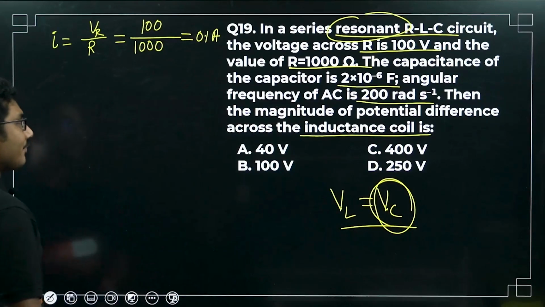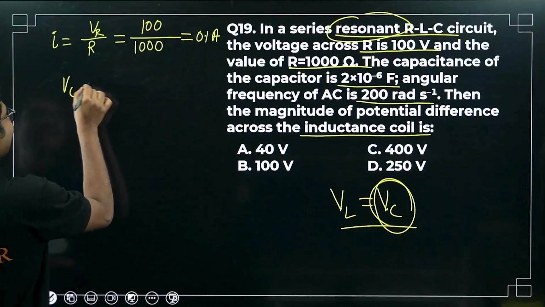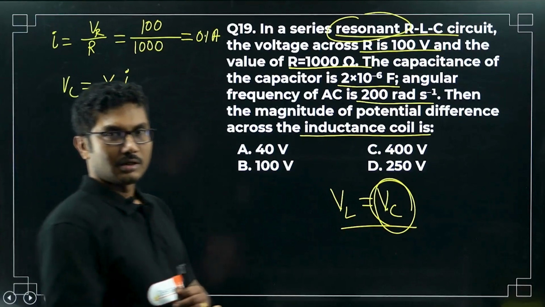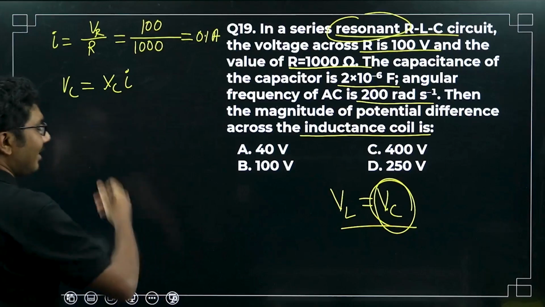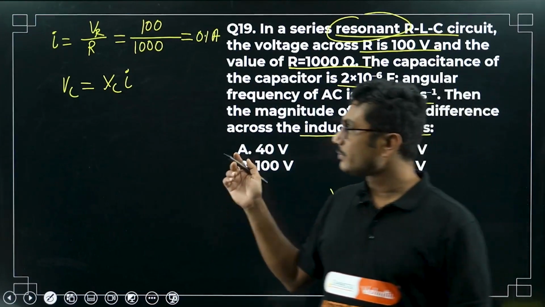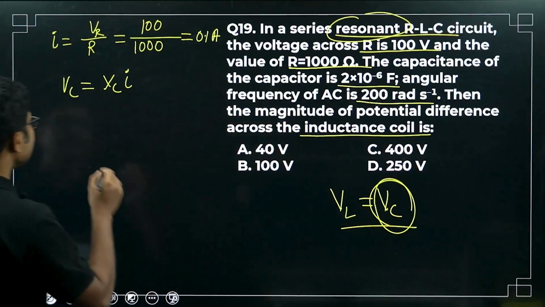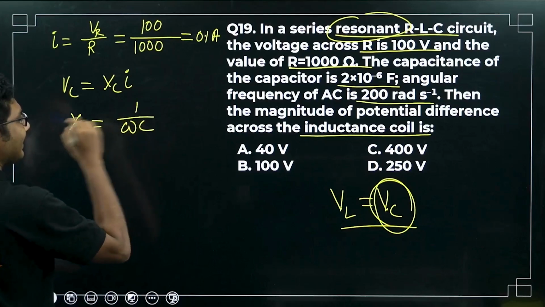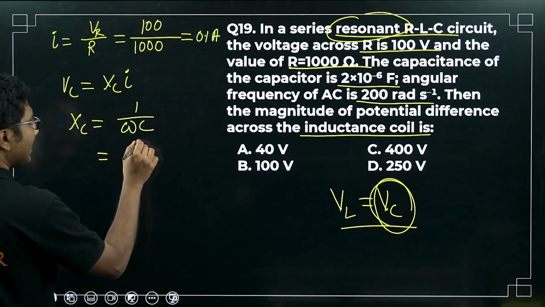Now how to calculate VC? VC is XC times I, right? XC is the reactance of the capacitor. Now what is the formula for capacitive reactance? It is 1 by omega C. What is omega here?